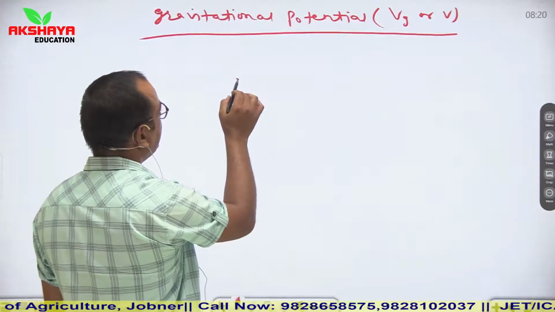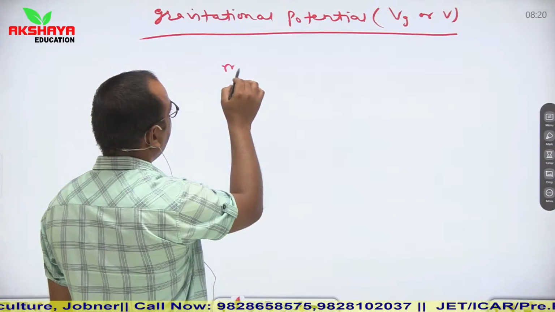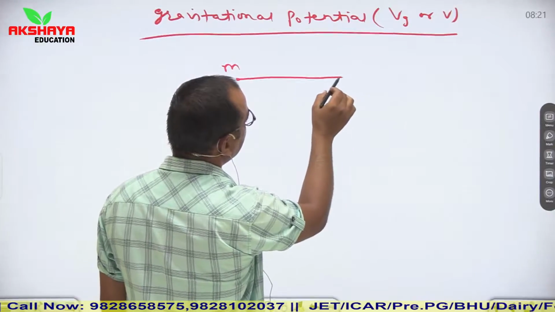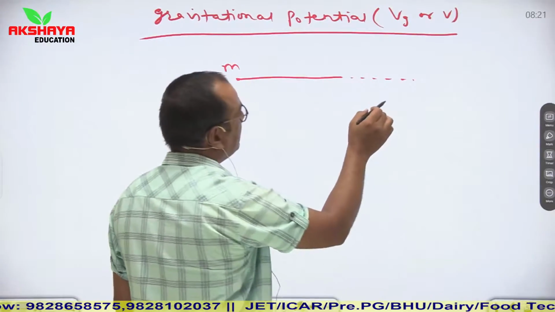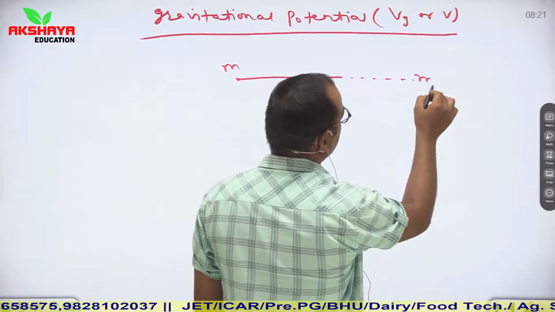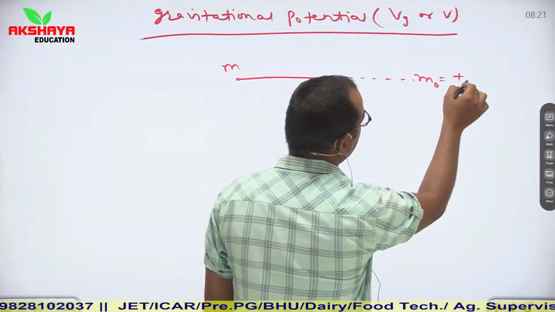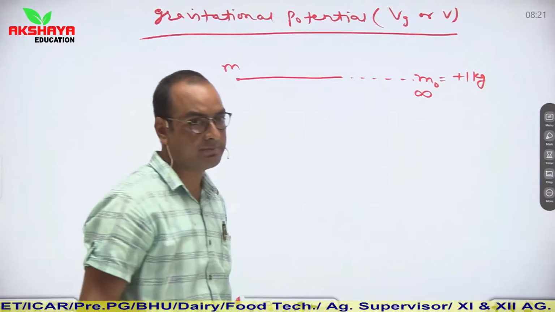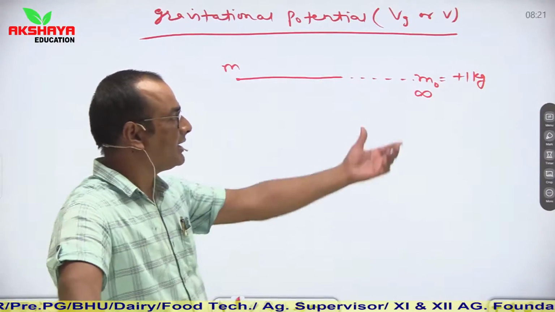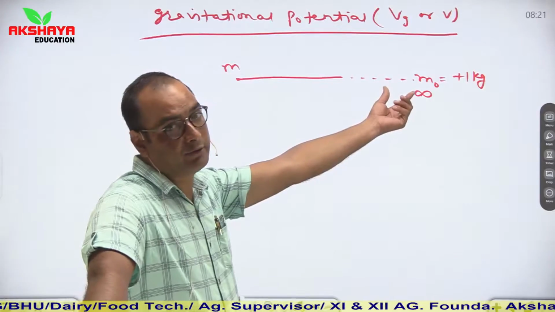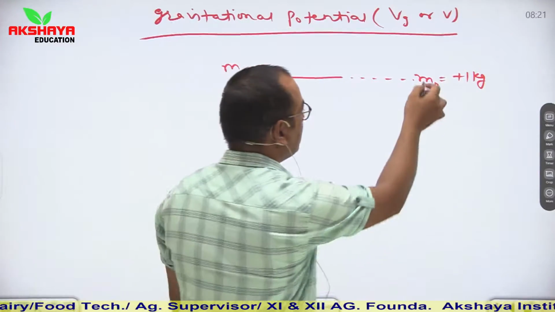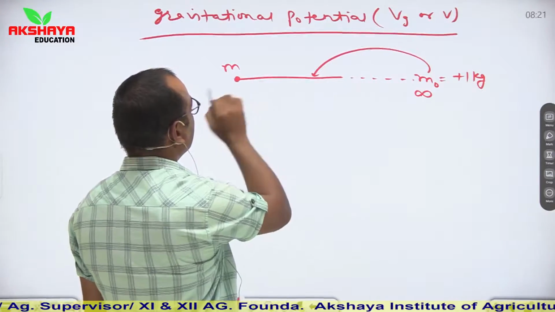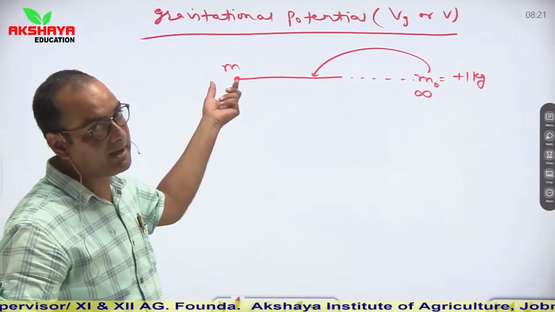Let us say this is any point mass m, and initially a mass of 1 kg is placed at infinity, and we are moving this object of unit mass from infinity to any point situated in the gravitational field of mass m.